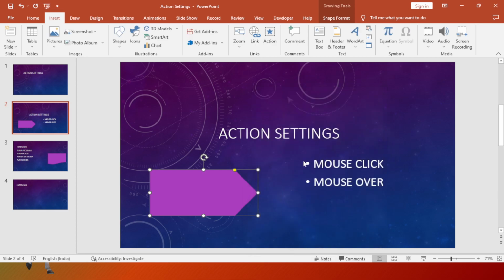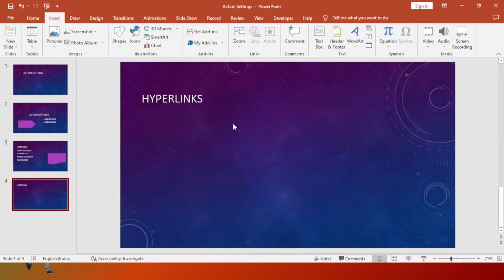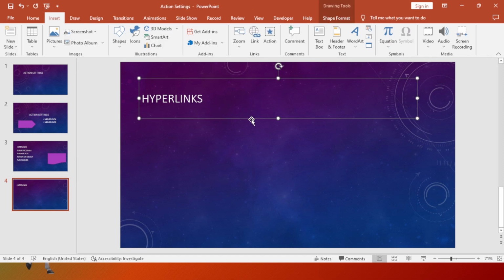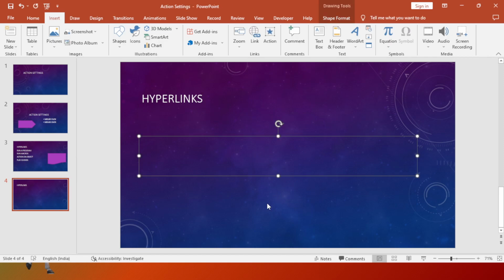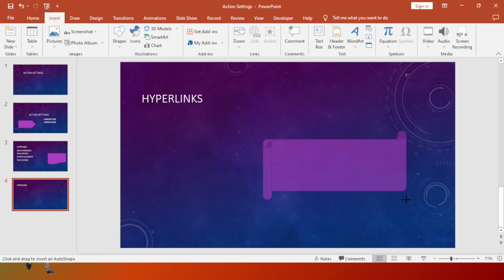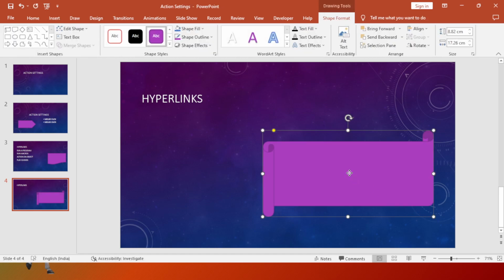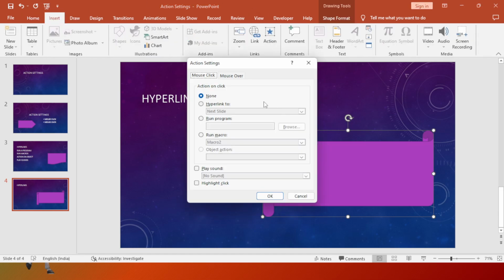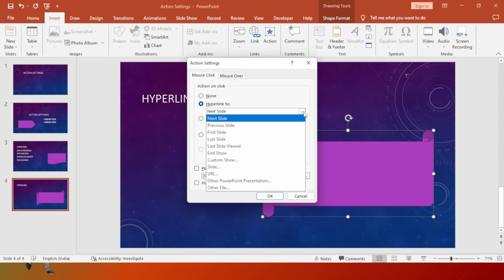So let's see all these things in action. First we will see how we can link to a hyperlink. I need some shape or image, so I click on this image and draw it here. Now I want to apply some action on this. I select this, click Insert, go to Action, and first we will see mouse click. We will choose hyperlink to, and first the previous slide.